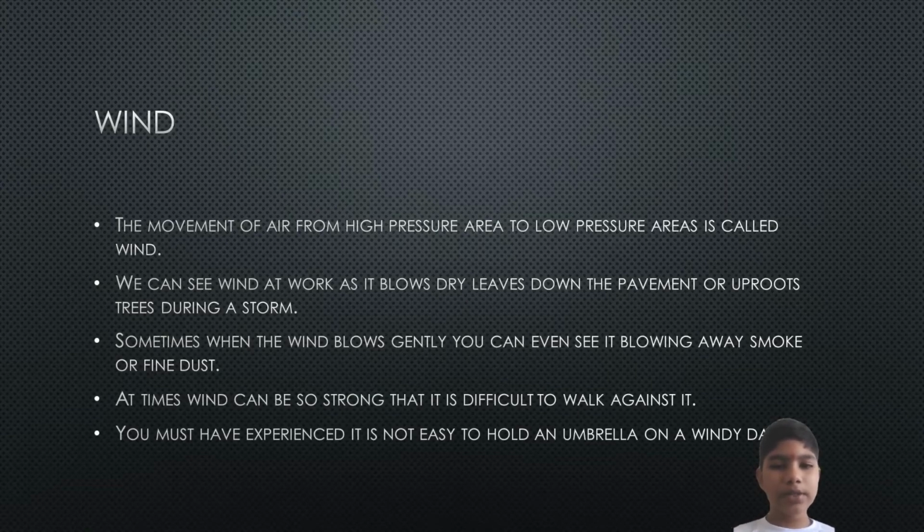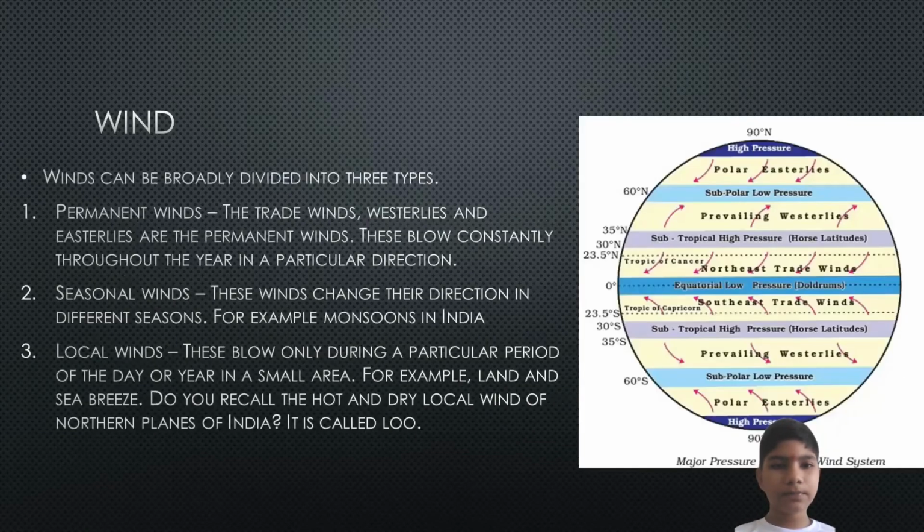You must have experienced it is not easy to hold an umbrella on a windy day. Winds can be broadly divided into three types: permanent winds, seasonal winds, and local winds. Permanent winds. The trade winds, westerlies, and easterlies are the permanent winds. These blow constantly throughout the year in a particular direction.